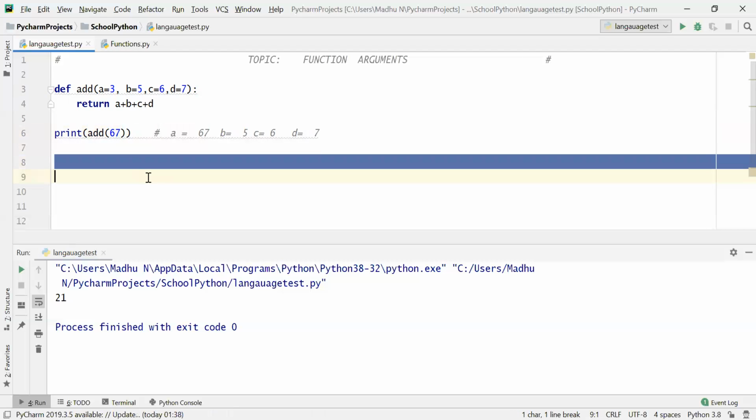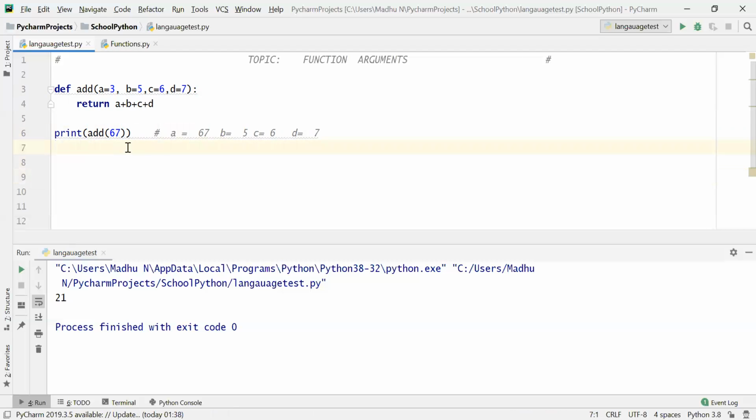And did you mention the other three parameters? No. And the other three parameters are already default. So, it will assume the same values given by you as default. So, the value of this is 67 plus 5 is 72, 72 plus 6, 78, 78 plus 7, 85. Now the value is 85. Got it?